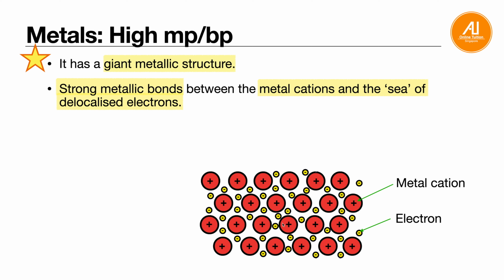So take note of the drawing. Sometimes the question might ask you to draw. So take note, the positive cations are here, in the regular arrangement in the solid state, whereas the electrons will be moving around in between the empty spaces between them, and just make sure you denote them